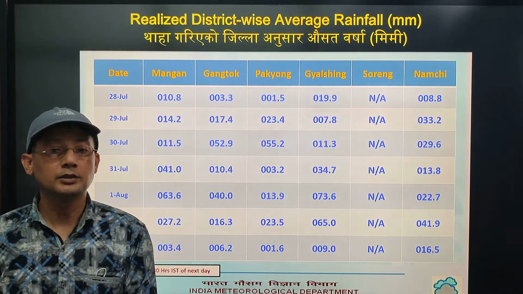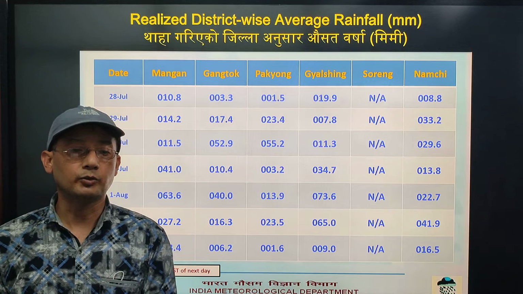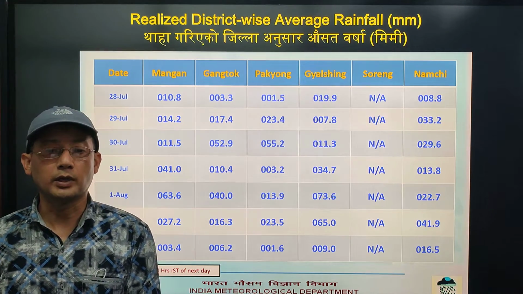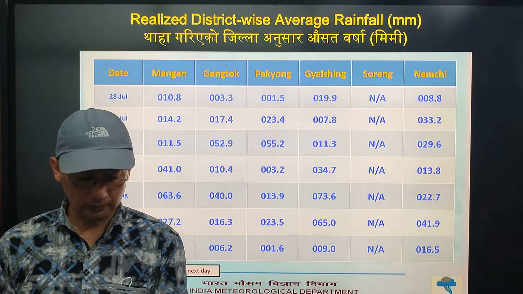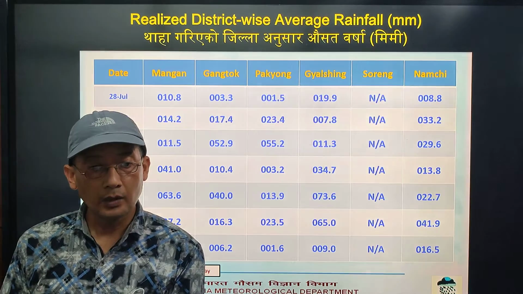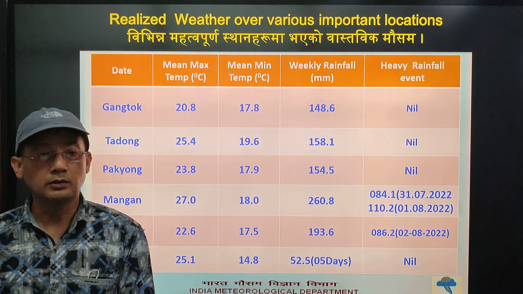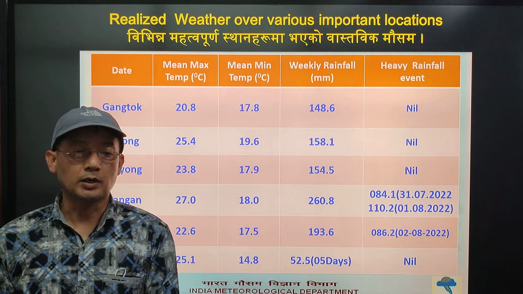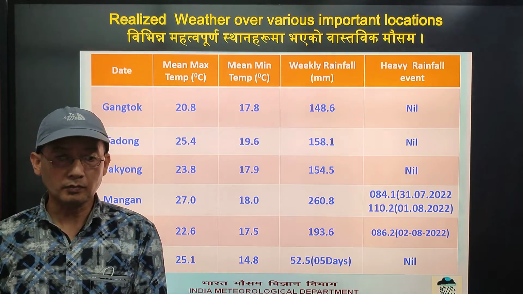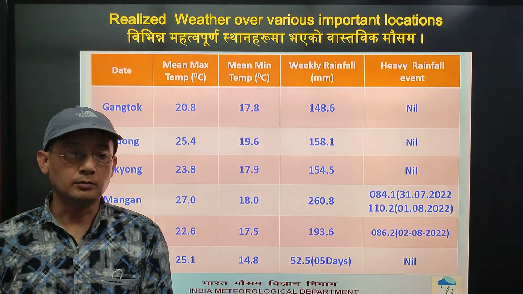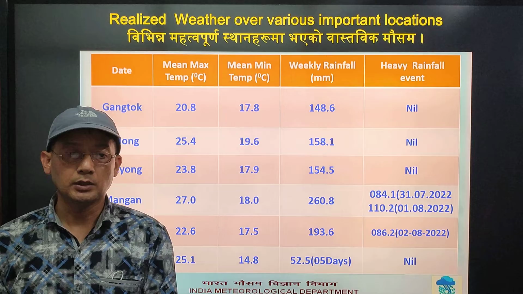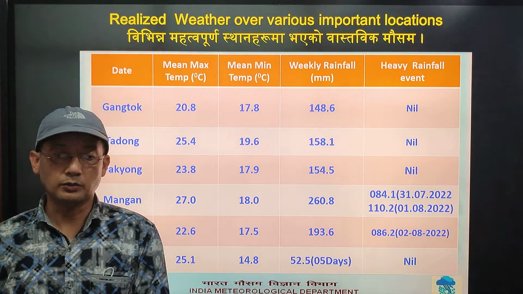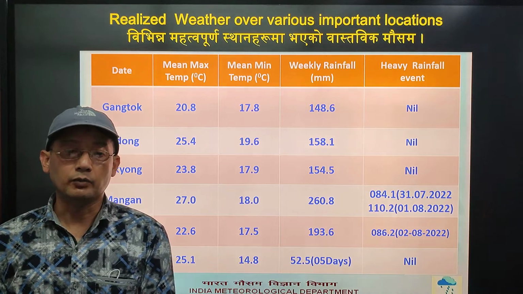Next we have realized district-wise average rainfall in millimeters from 28th July to 3rd August for Mangan, Gangtok, Pakyong, Gizing, Soreng and Namchi. Next we have realized weather over various important locations, Gangtok, Tadong, Pakyong, Mangan, Gizing and Namthang. We have given mean maximum temperature, that is average temperature, mean minimum temperature, weekly rainfall, that is total rainfall occurred during the week, and heavy rainfall event.